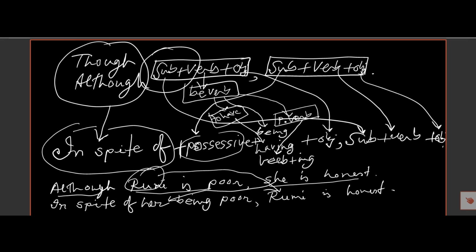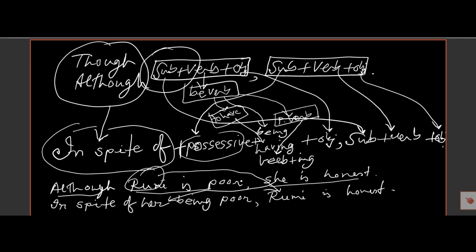And if the verb is a principal verb or action verb, that will be verb plus ing, and then object, and then the subject of the part after the comma will be here, and then verb and object.